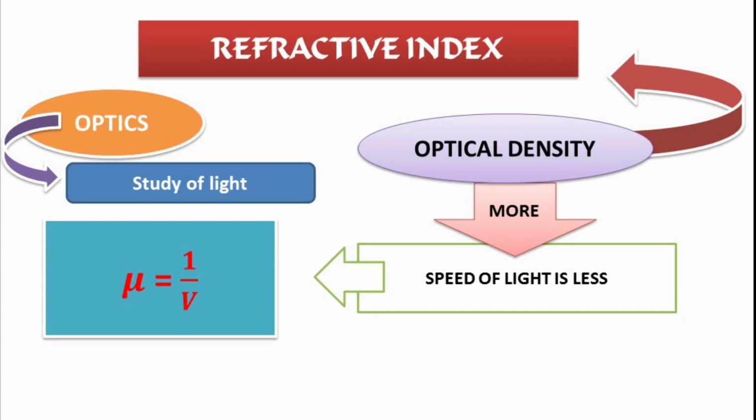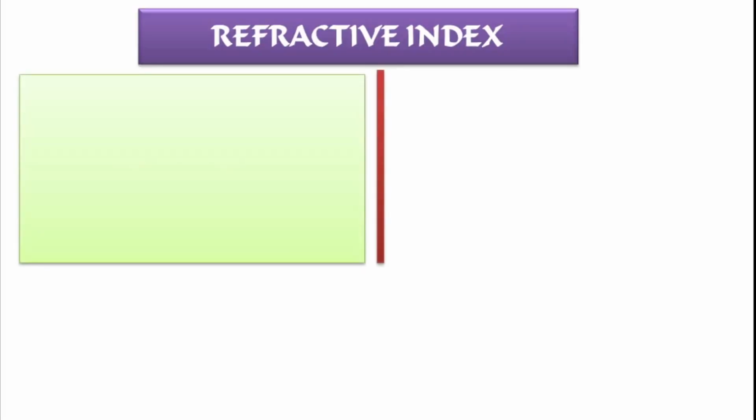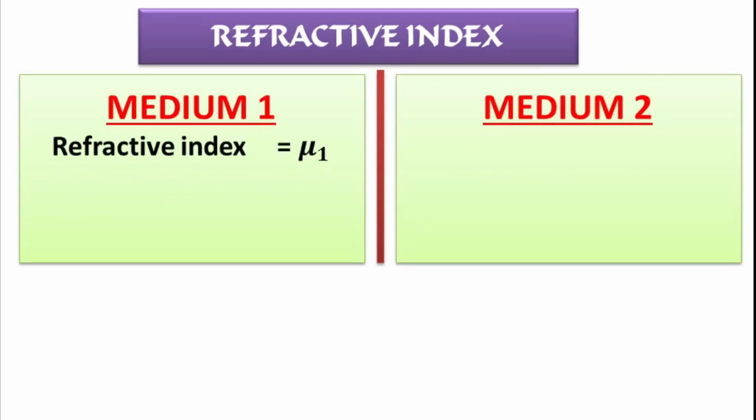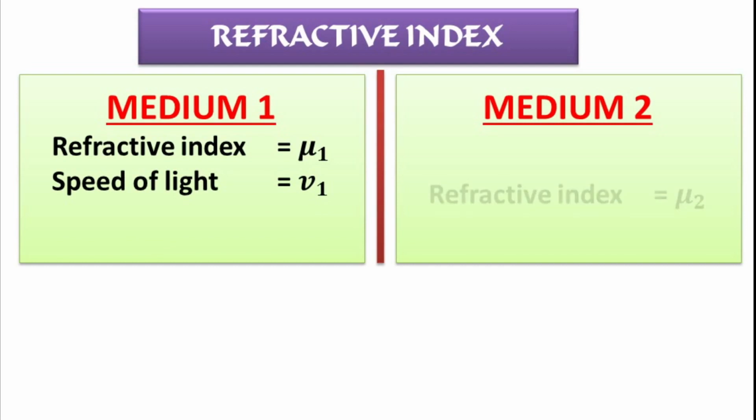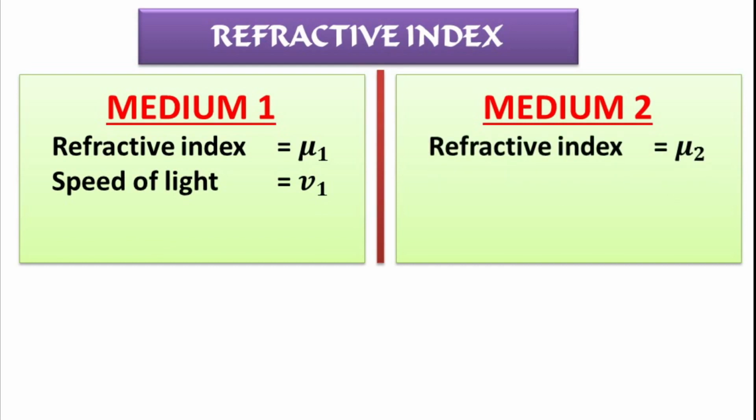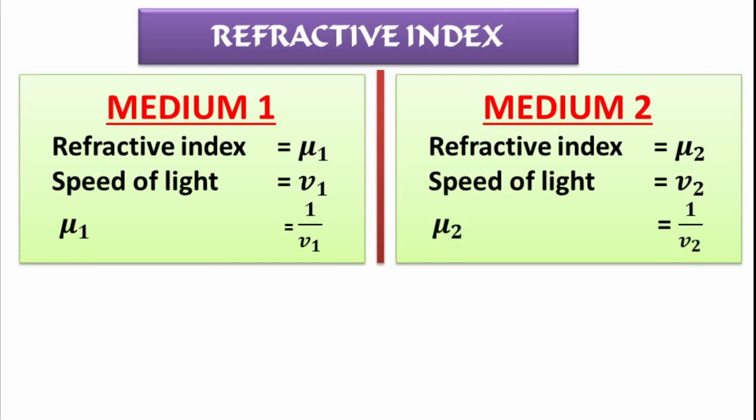To understand better, let us take two medium, medium 1 and medium 2. Let the refractive index of medium 1 be mu1 and speed of light in that medium is V1. And let refractive index of medium 2 be mu2 and speed of light in medium 2 is V2. Therefore, as mu is inversely proportional to V, mu1 is equal to 1 by V1 and mu2 is equal to 1 by V2.